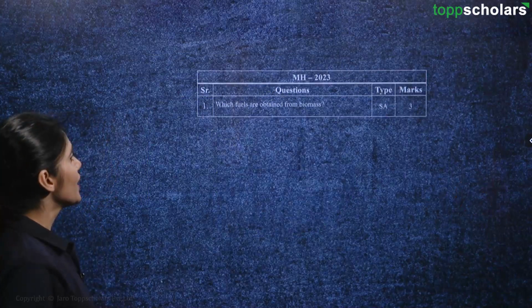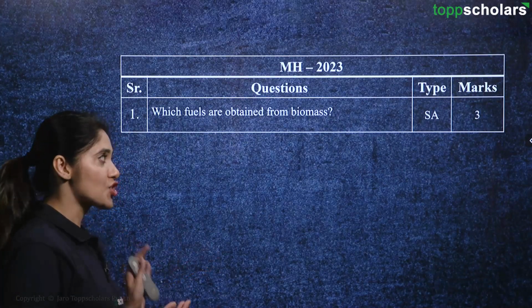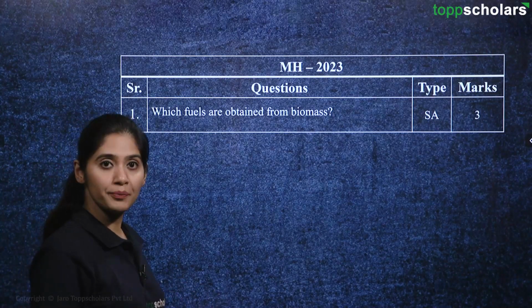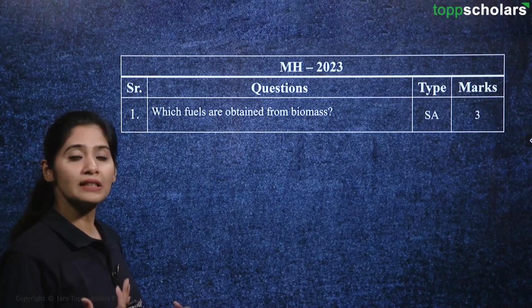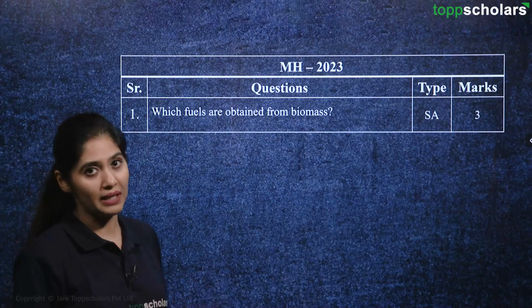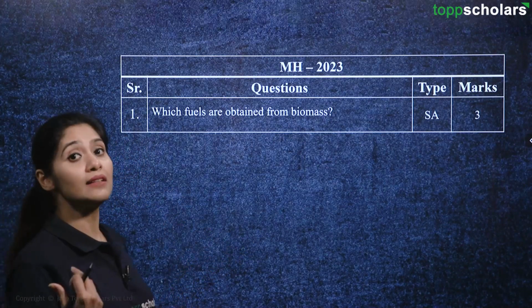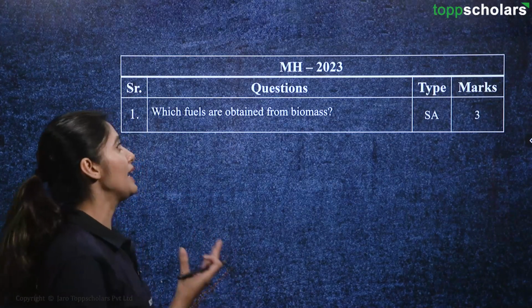Okay. Now, the next question is, which fuels are obtained from biomass? We just answered that. There are different types of fuels which can be obtained from biomass, and they are known as biofuels. There are different types of biofuels: liquid, solid, and gaseous. We will have to mention the names of them, and you have 3 marks for that answer.